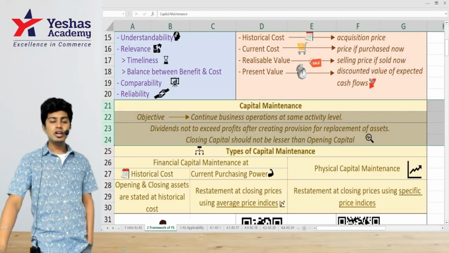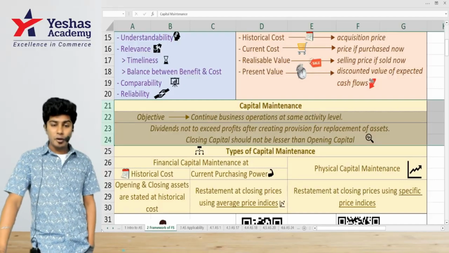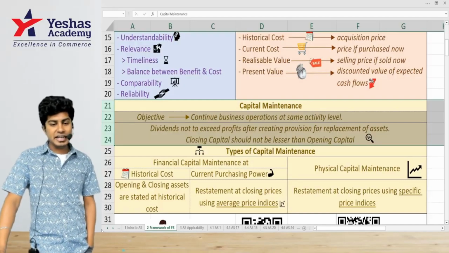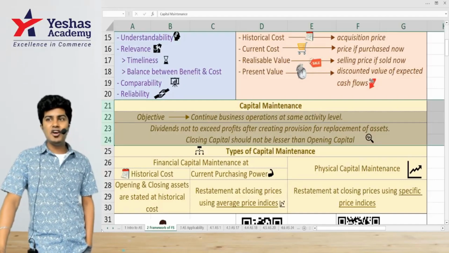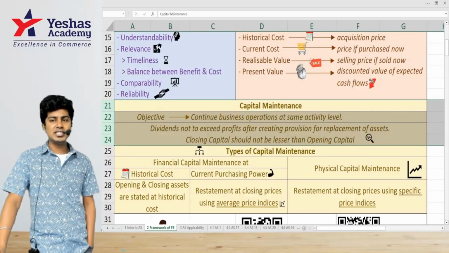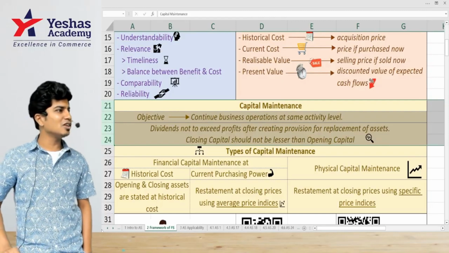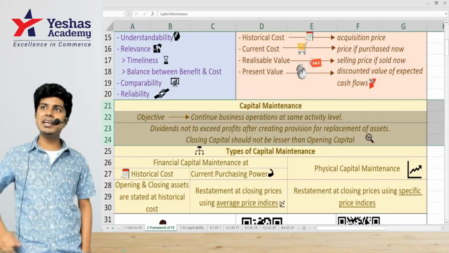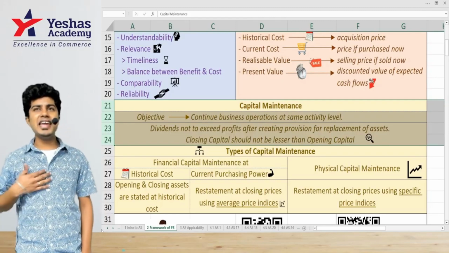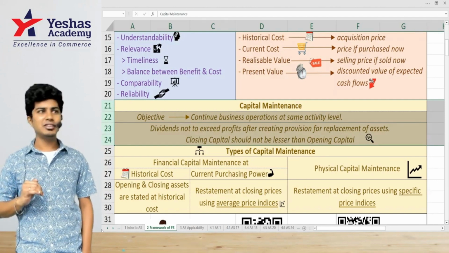Dividend not to exceed profits after creating provision for replacement of assets. These are assets. Inventory is also an asset. I will give you a better example for replacement of assets. I have a Xerox machine. But machine,